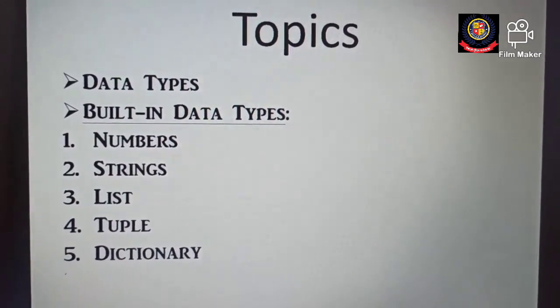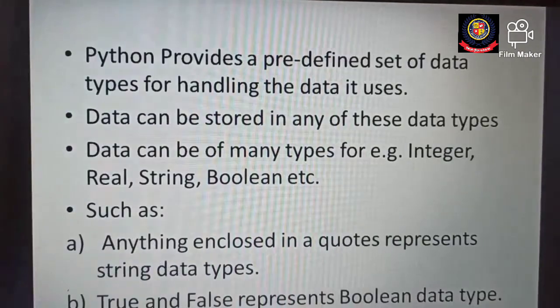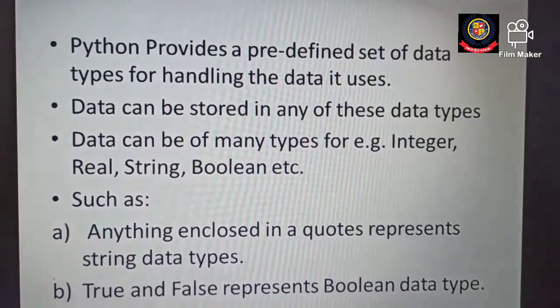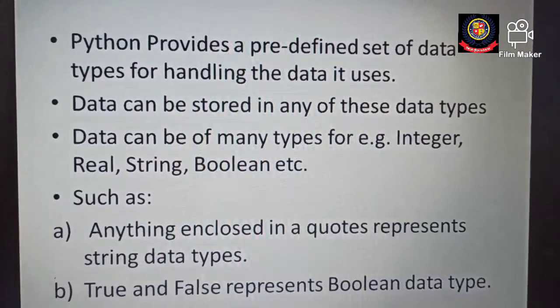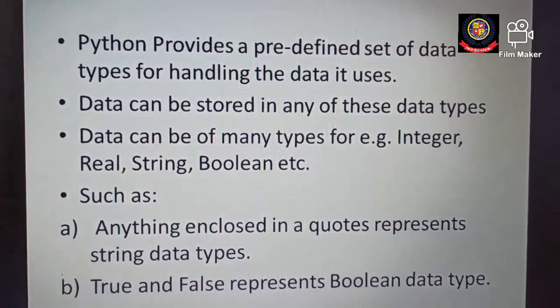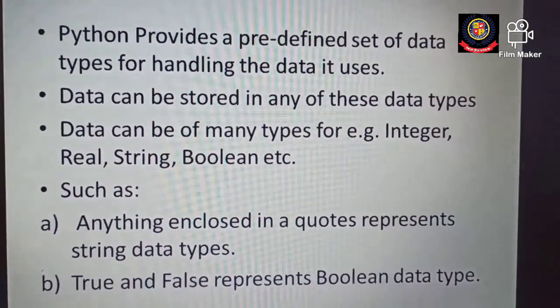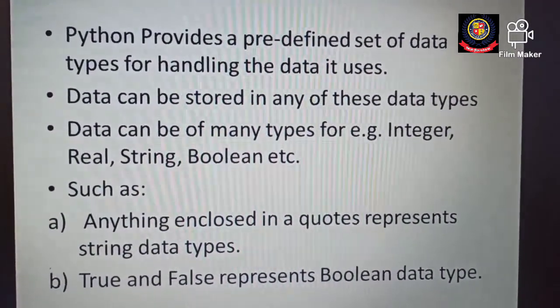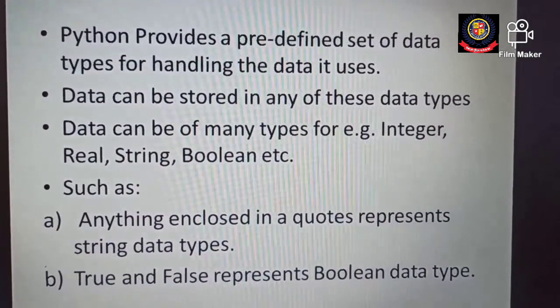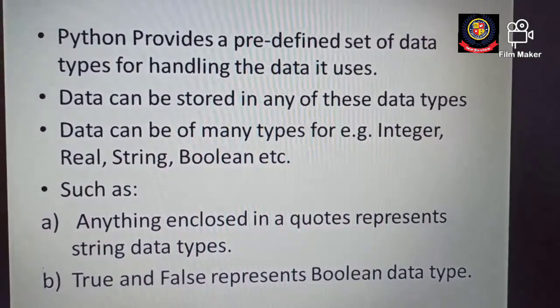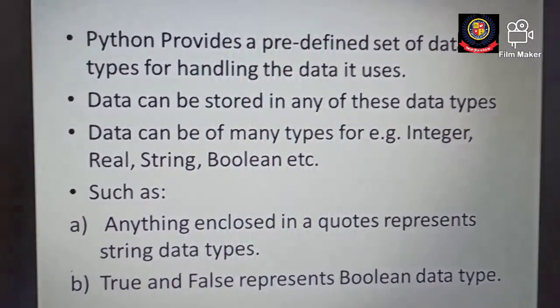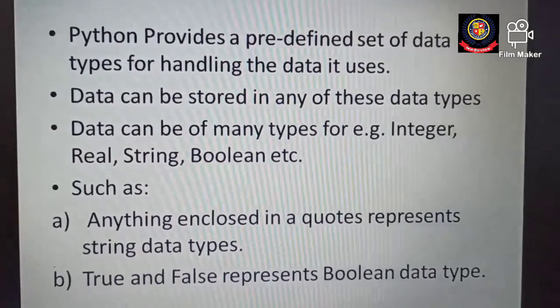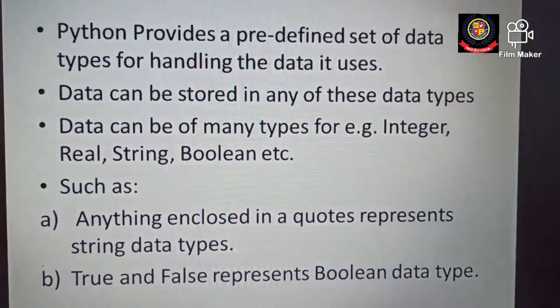What is a data type? Let's have a look. Python provides a predefined set of data types for handling the data it uses, meaning there are already inbuilt data types that we are using. Data can be stored in any of these data types. Whatever value we have assigned to a variable can be in the form of any data type.